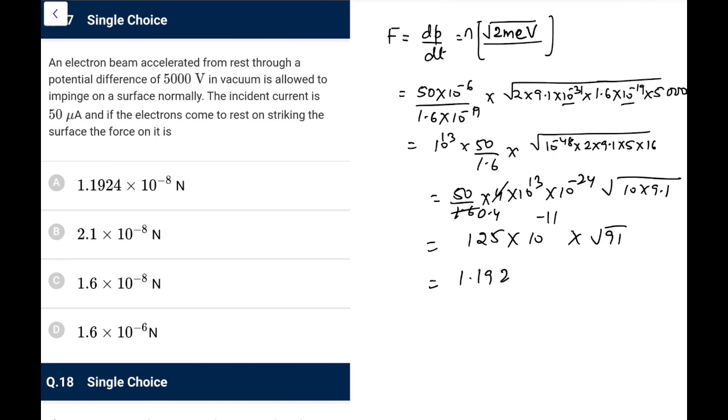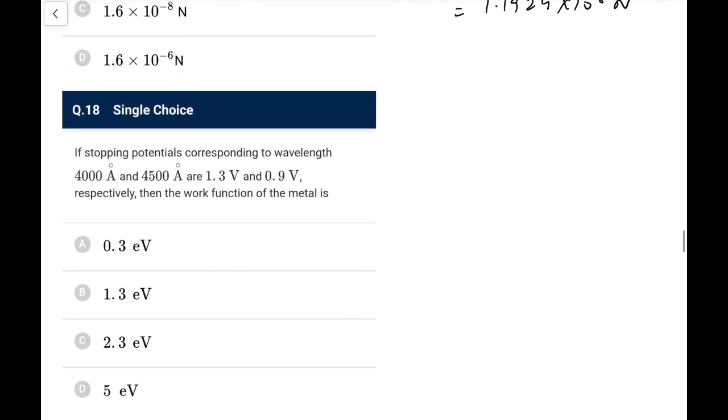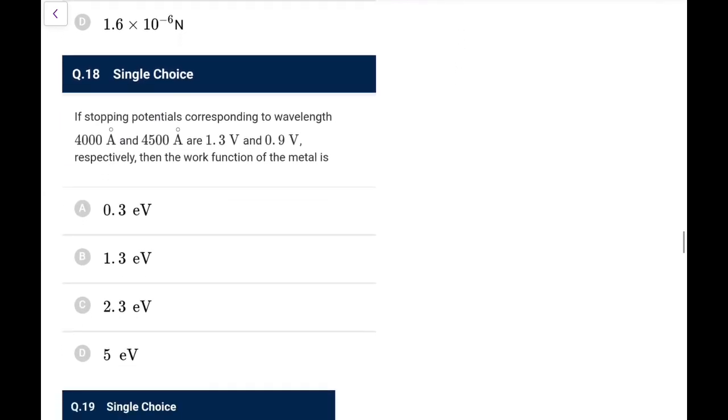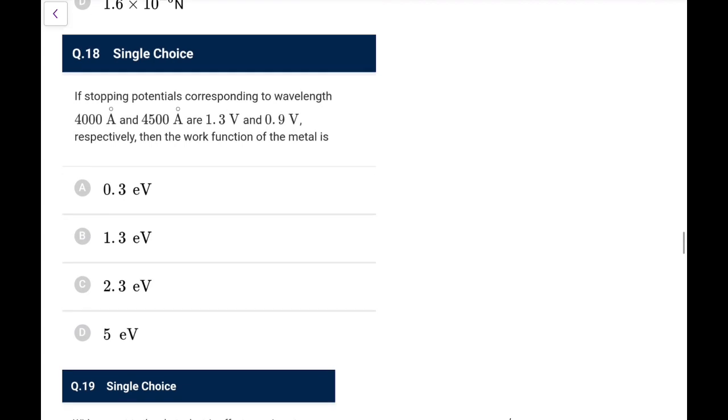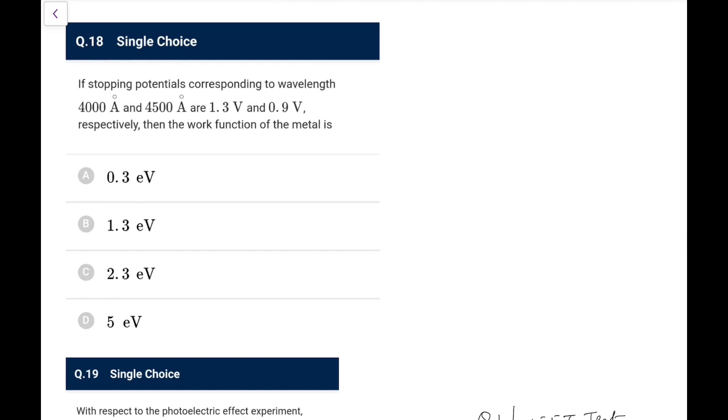This would be the closest thing I can make out from all my calculations till now. So this is the question for you. Next one, and that was quite calculative. The stopping potentials corresponding to the wavelengths 4000 and 4500 angstrom are this and this respectively. Then the work function of the metal is.